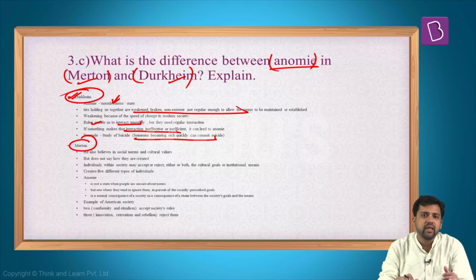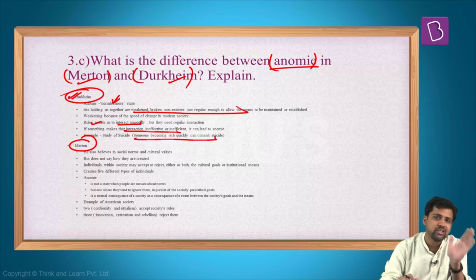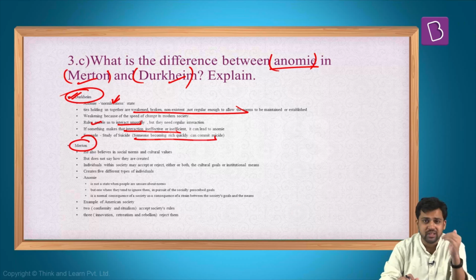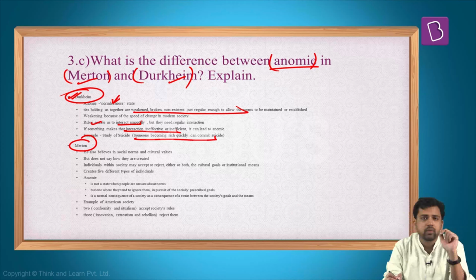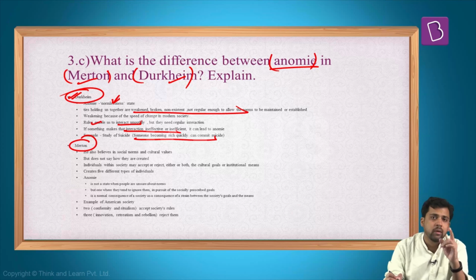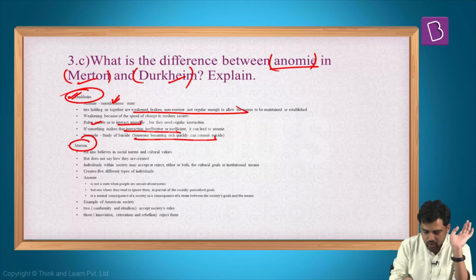See, Merton says that in any society, there are some socially defined goals. And then there are some socially defined ways by which you can achieve these goals. So there are goals, these goals you need to achieve, these goals are aspirational, and then there are institutional means by which you can achieve these goals. Now, what can happen sometimes is, people subscribe to these goals, they want to achieve that, but they might not have the institutional means to achieve that goal. So the socially accepted means, they might reject these means to achieve this thing. And in such a scenario, what will happen?